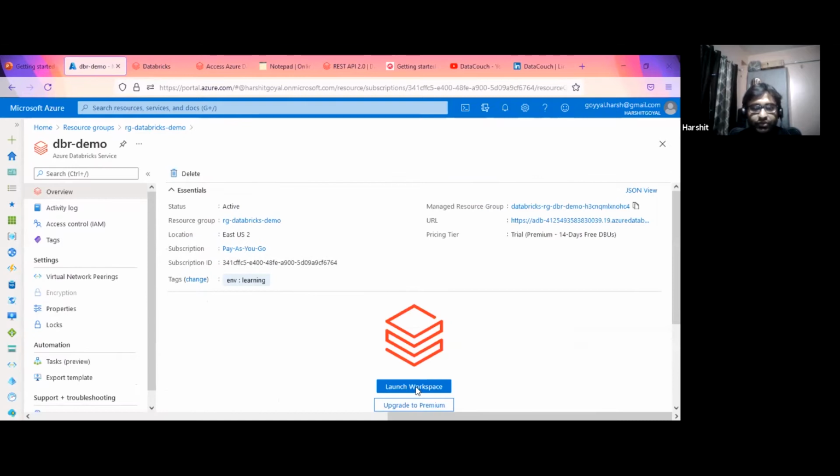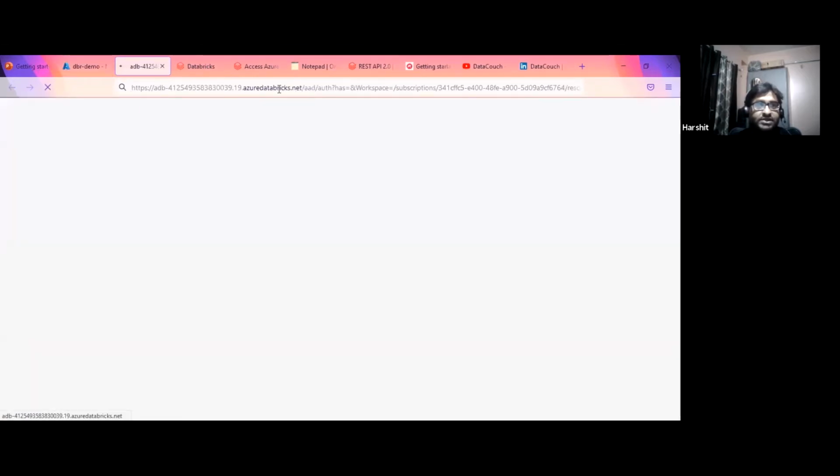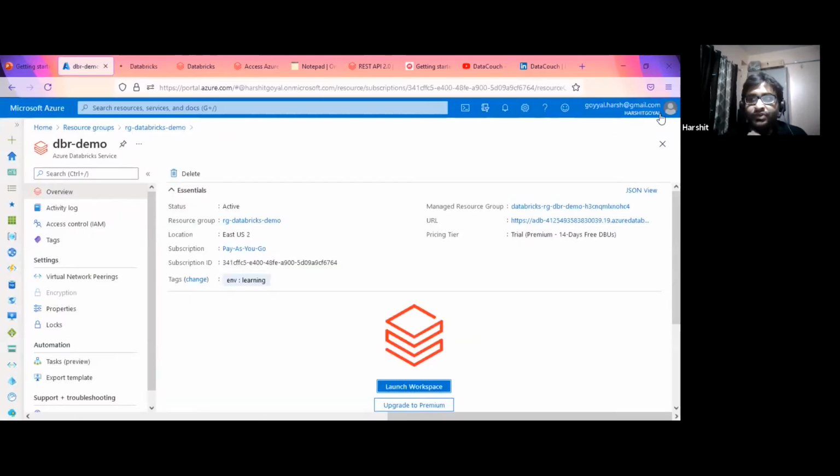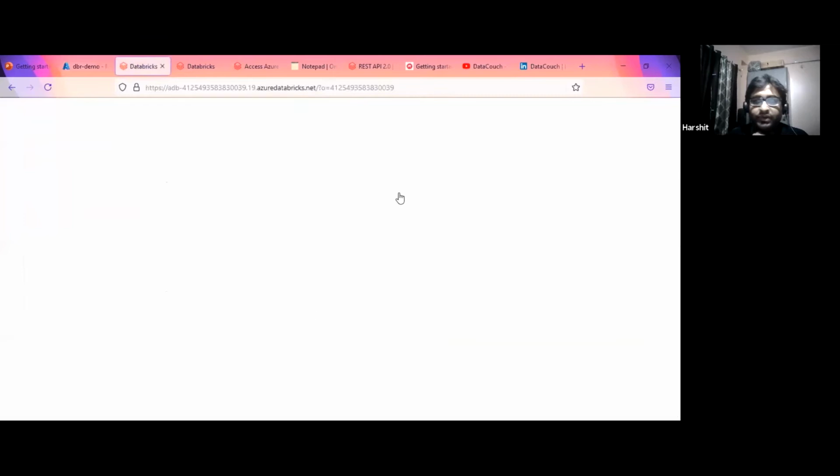So we click on this launch workspace. This is the URL that's being created, right? As of now, what I have done is, for myself, this is my personal account. So I've created my Azure Active Directory as well. If you see on the portal, this is my Active Directory. Harshit Goel is my Active Directory. And as of now, I am the only user on this workspace.